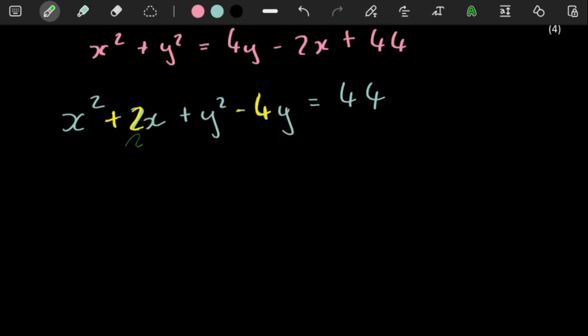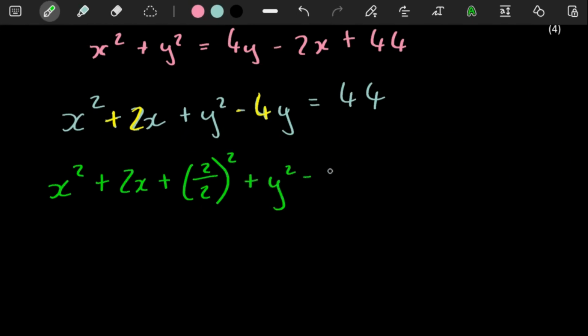So for example, all you're going to do here, in terms of putting all this into standard form, right? The first thing you're going to do is, for the ones with x, you're going to have here x squared plus 2x, and then directly next to this, you want to add this value squared over 2, or rather this value over 2 squared. For the y's, you do the exact same thing. The coefficient of y is just a -4. So you're going to have the -4 over 2 squared.